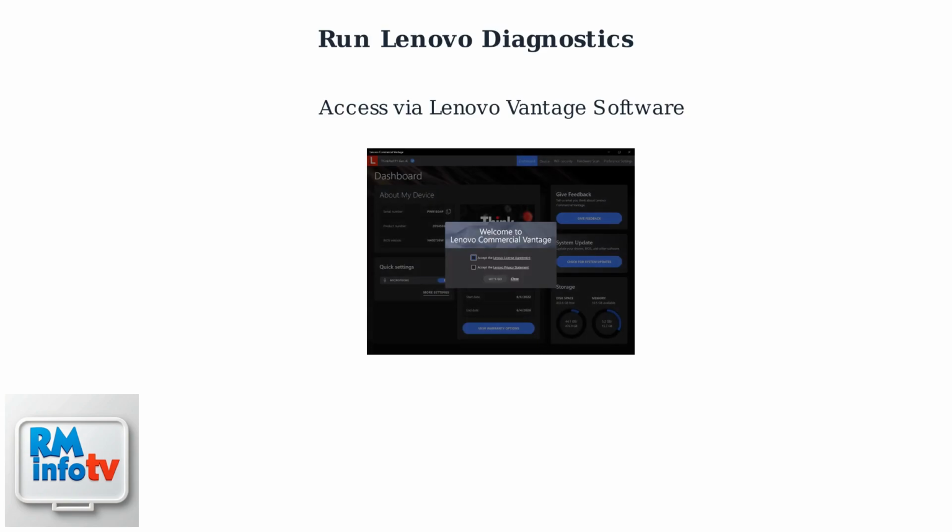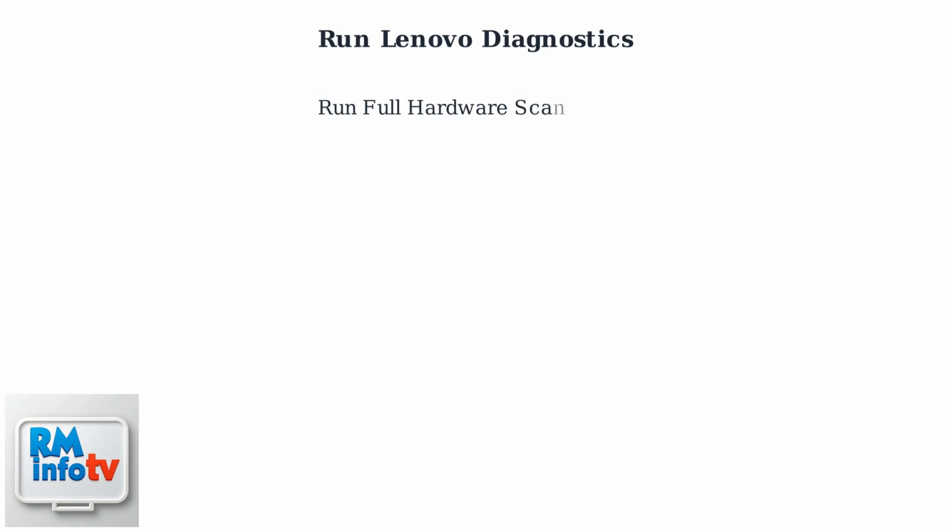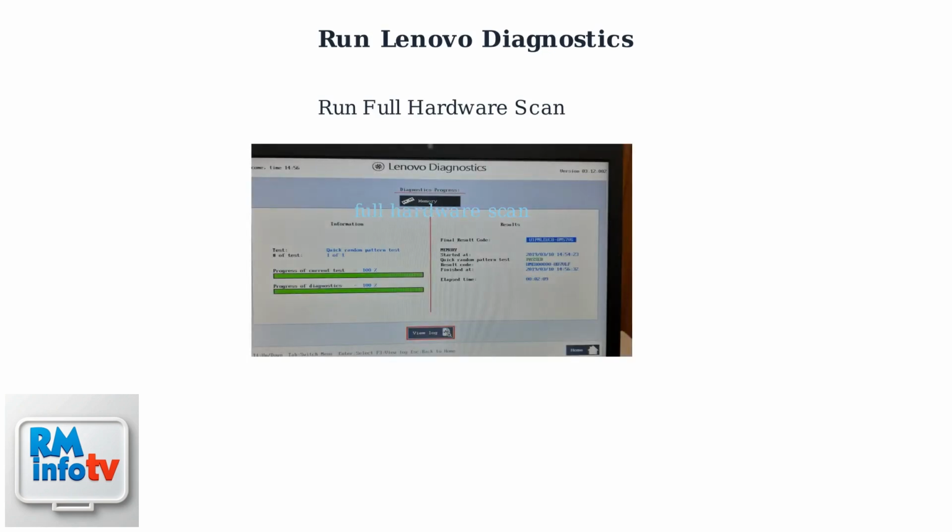Alternatively, install and open Lenovo Vantage software on your computer. This free application provides a dashboard for system health checks. Once in the Diagnostics tool, select and run a full hardware scan. This will test your drives and other components for errors. The tool will provide specific error codes or messages indicating any problems found, such as drive failures or connection issues.